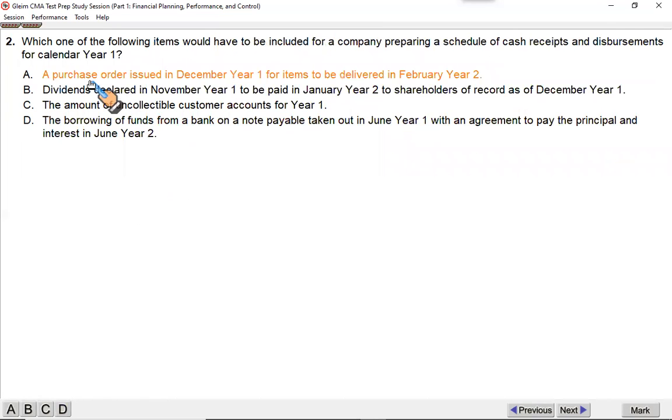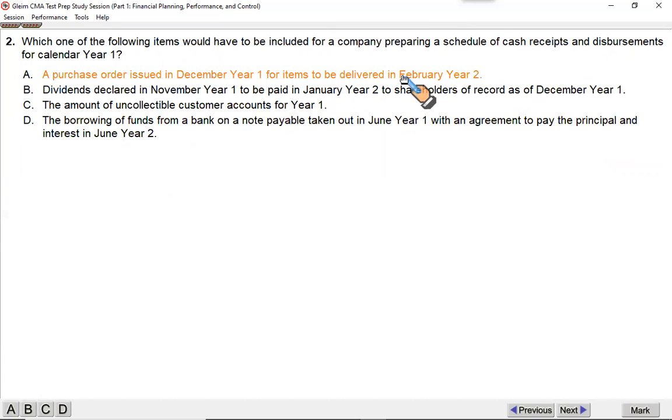Next. Which of the following items would have to be included for a company preparing a schedule of cash receipts and disbursements for calendar year 1? Cash receipts and cash payments. A purchase order issued in December year 1 for items to be delivered in February year 2. There is neither cash inflow nor outflow.